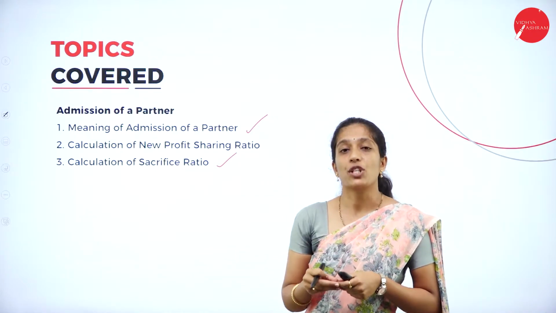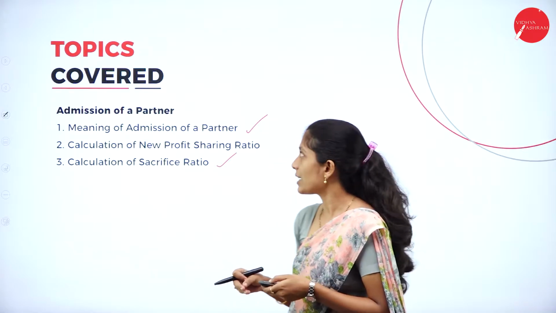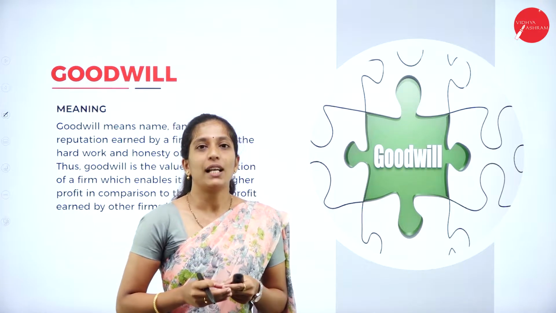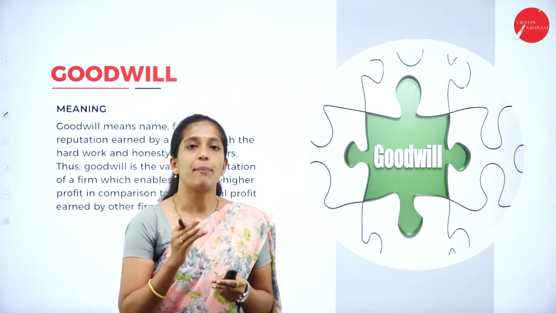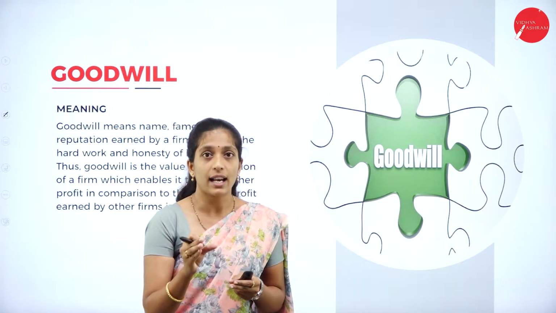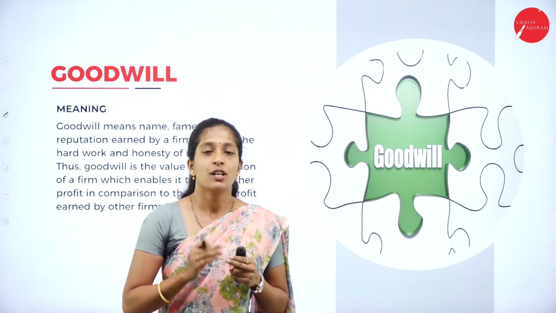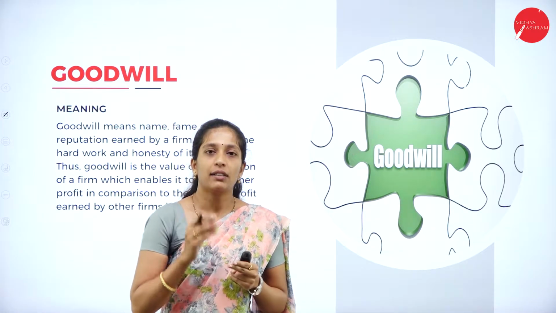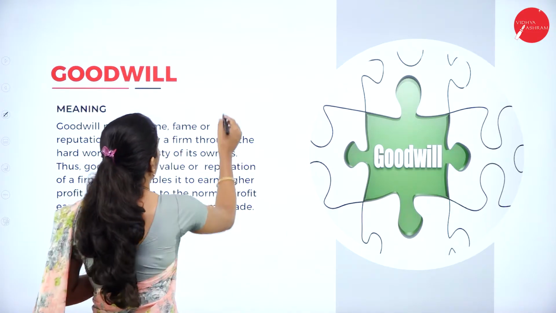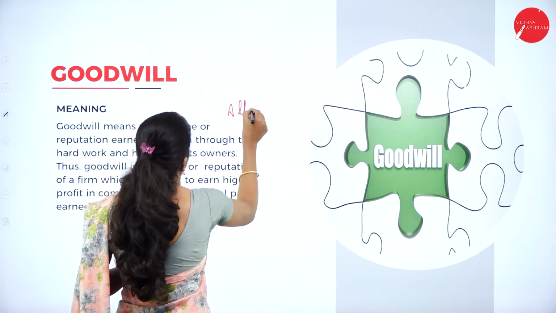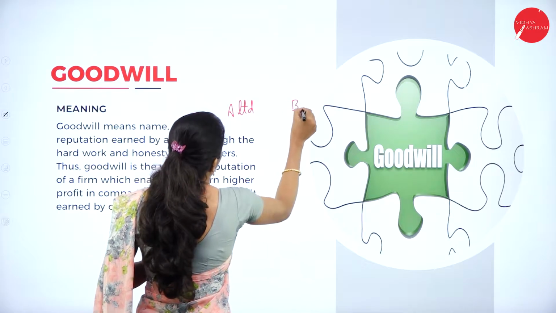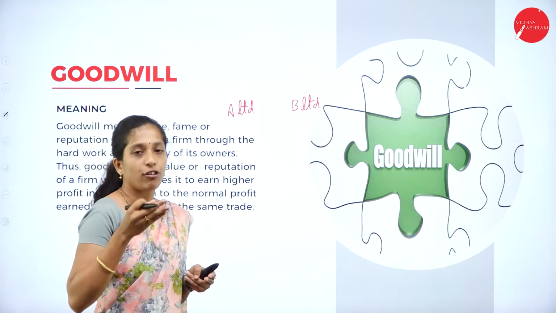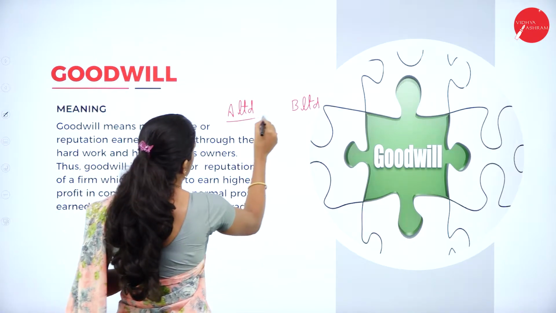In today's session, we shall continue with a new topic, that is goodwill. Before moving on to the meaning of goodwill, I'll give a simple example so that you can clearly see what goodwill is all about. Say there are two firms, A Limited and B Limited, and they both are doing a similar kind of business, that is automobile business.